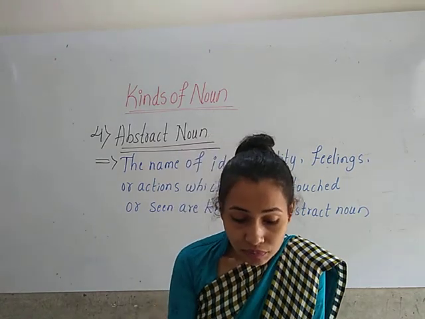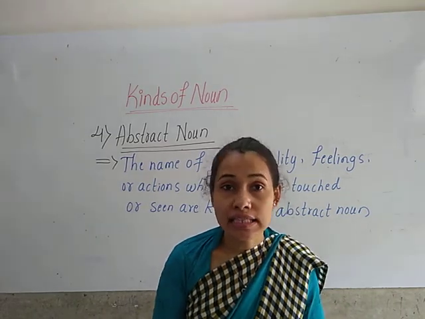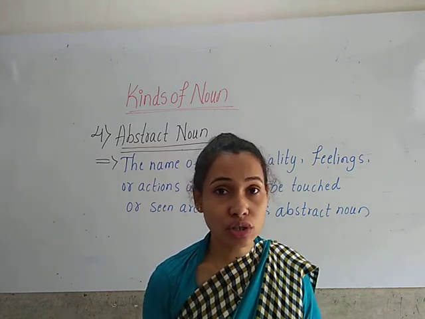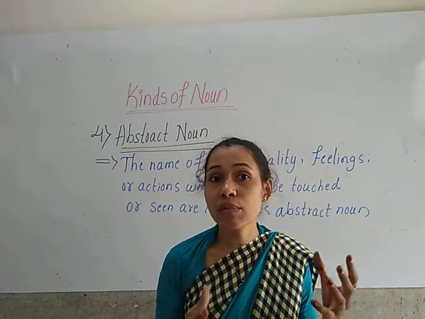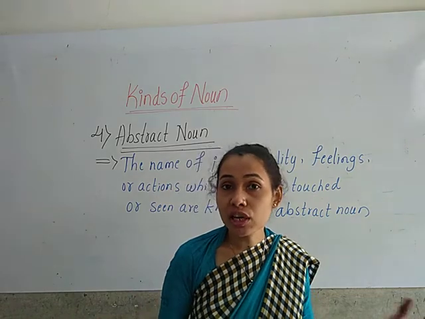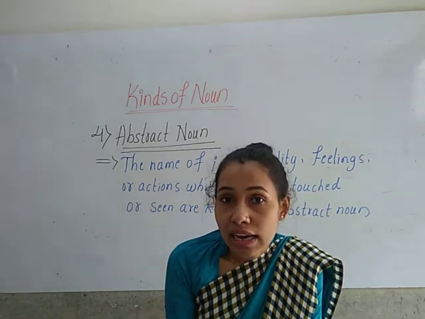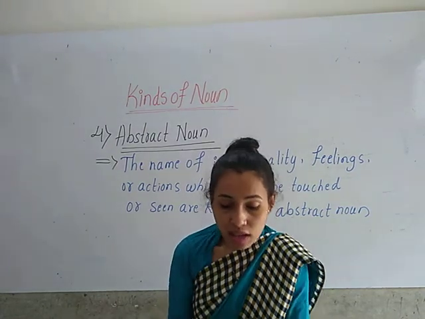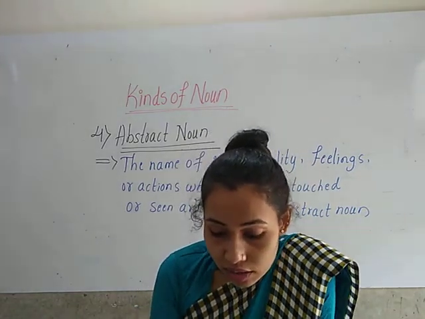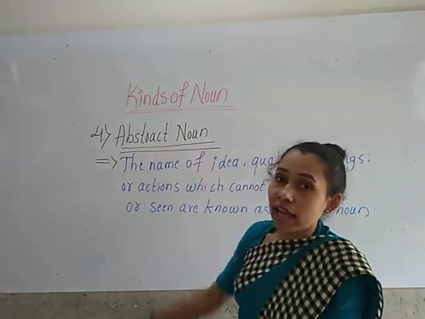Okay. So here the enrollment is the example for the abstract noun, that is the name of an action. Enrollment is the name of an action which is done by the group of people. So here enrollment is the collective noun. Enrollment is the name of the action including the group of people. Therefore, it is the name of the action performed. So it is known as abstract noun.